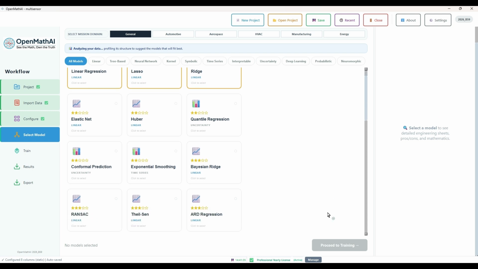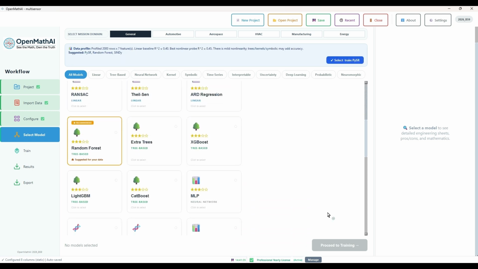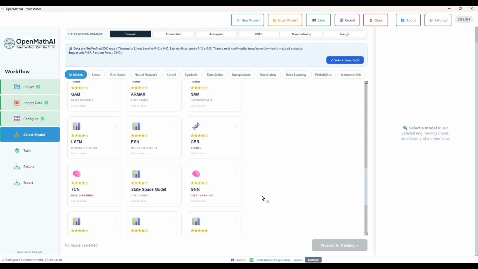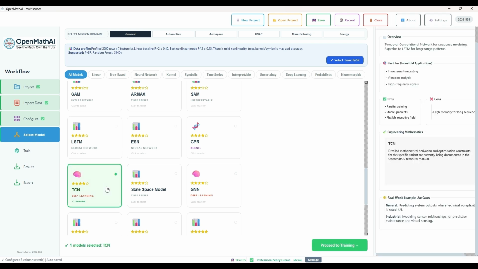Choose a model from the available machine learning models. OpenMathAI recommends suitable models and features based on the dataset. For this demonstration, select the TCN model. View the model overview, pros, cons, and real-world applications. Click Proceed to Training. You will see the selected model.